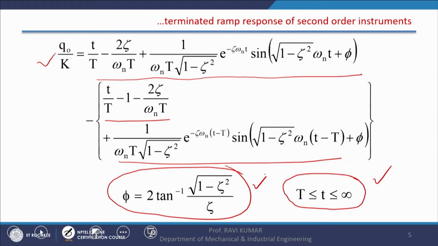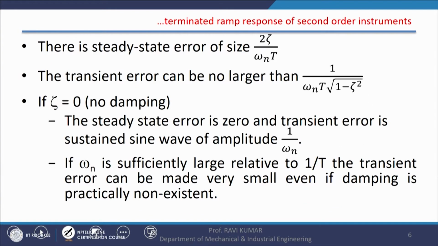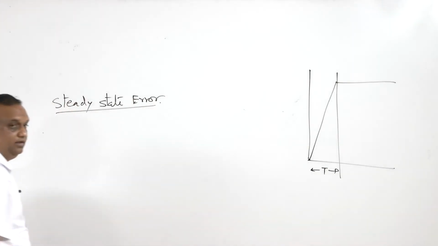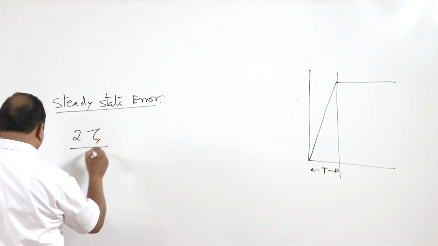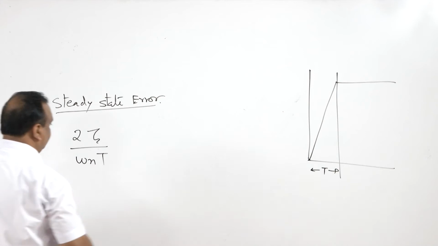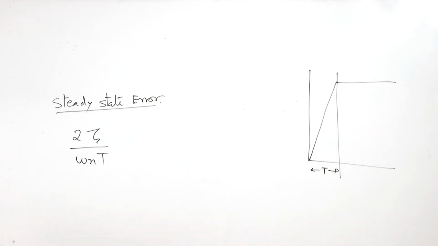So instead of going into the mathematical intricacies of deriving this equation, I would like to discuss its implications. The implication is that there is a steady state error, SSE, of the size 2 zeta divided by omega n t. So in the terminated ramp response there is a steady state error, and it can be expressed by this.